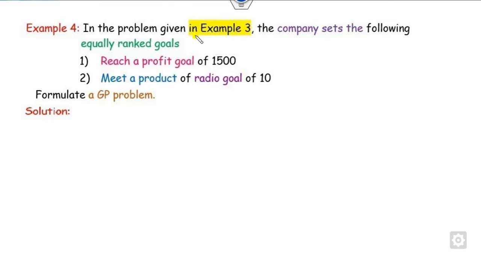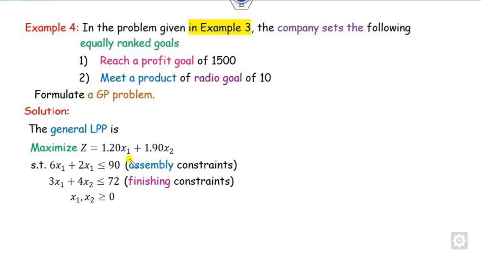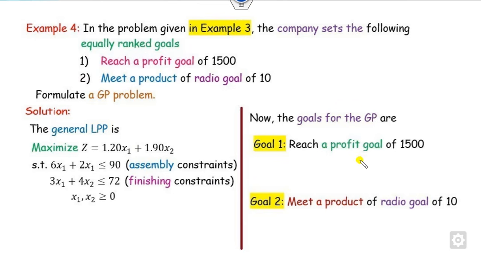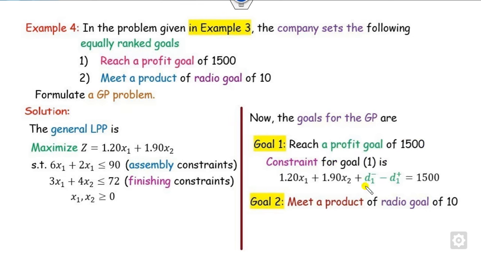Look at another one. Again in the same example, we have to set two goals which are equally ranked. So firstly I can construct the same LPP. Now there are two goals. You can see the goals of the LPP here. It requires a profit of exactly 1500. It means the variables corresponding to it will be D1 positive and D1 negative, where D1 negative is my underachievement of profit and D1 positive is my overachievement of the profit.